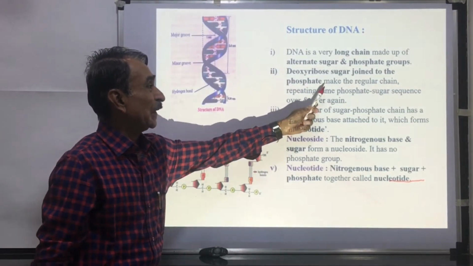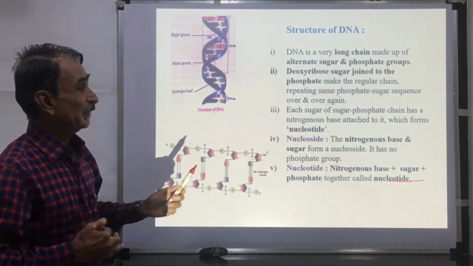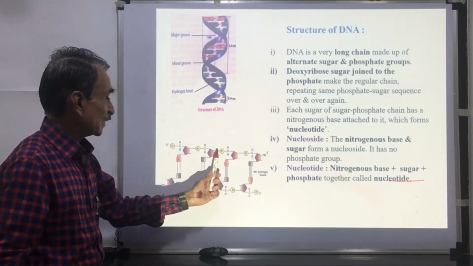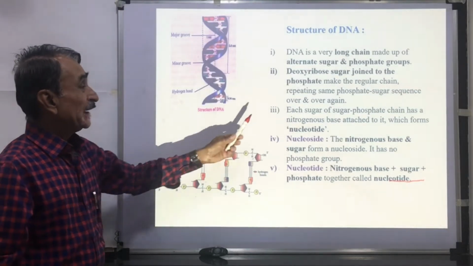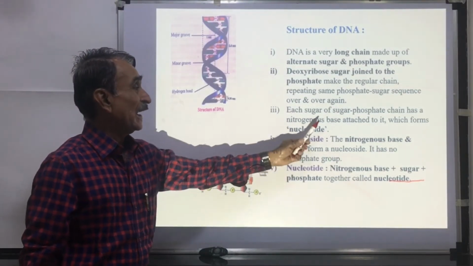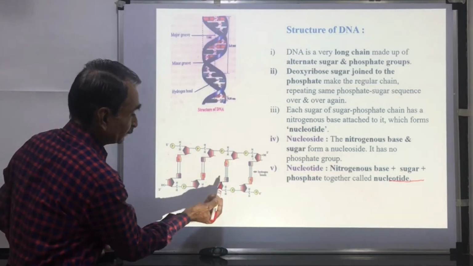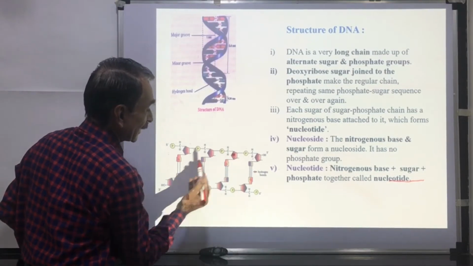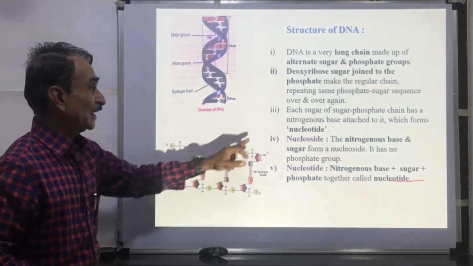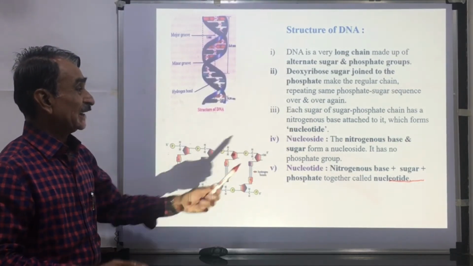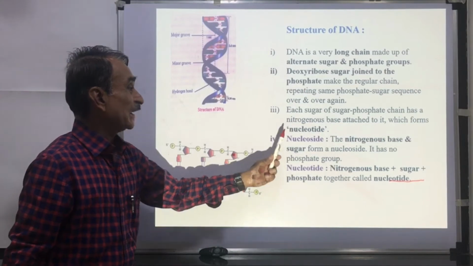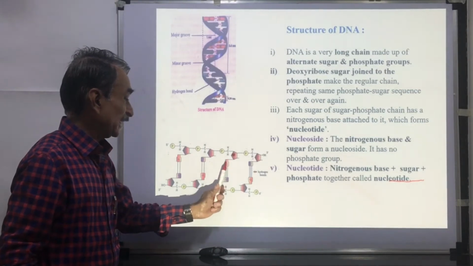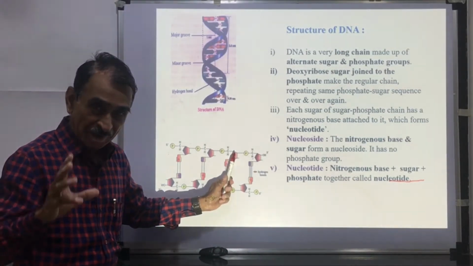Deoxyribose sugar joined to phosphate makes a regular chain, repeating the same phosphate-sugar sequence. Each sugar of the sugar-phosphate chain has a nitrogenous base attached to it. You can see here, guanine is a nitrogenous base, and to this nitrogenous base the deoxyribose sugar is attached. It forms a nucleoside, which is nitrogenous base plus sugar.